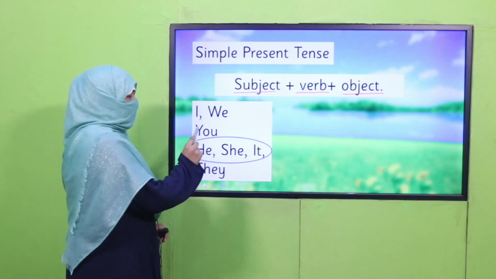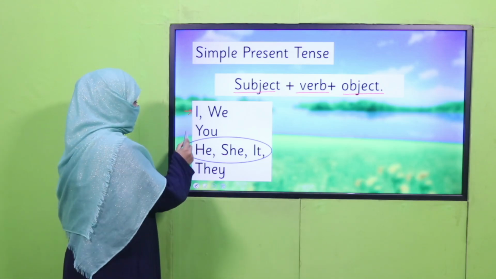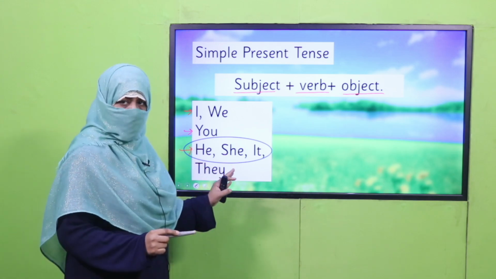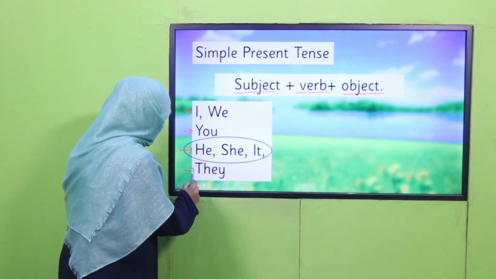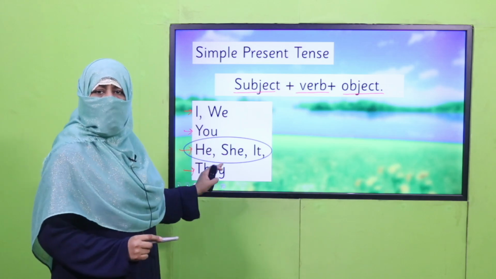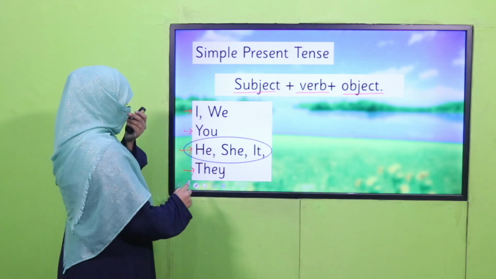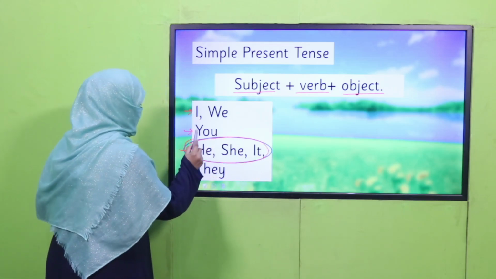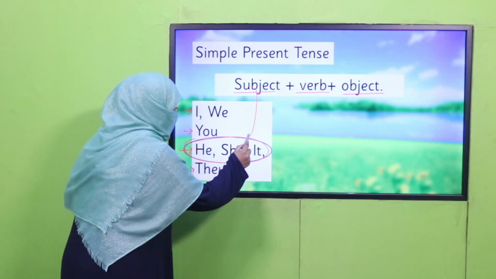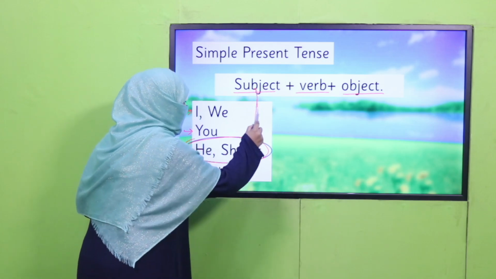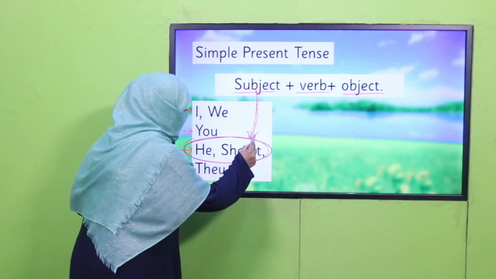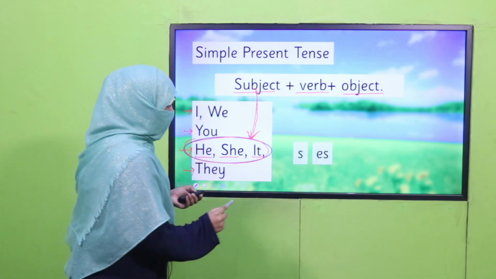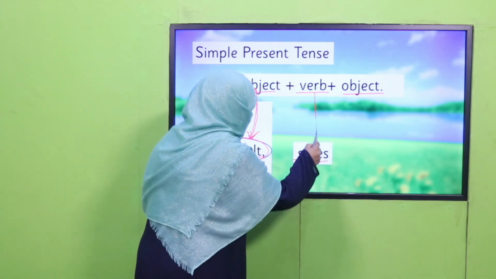Now, what can the subject be? The first person, I, we, second person, you, third person singular, he, she, it, or it may be any name. And they, when they are more than one. These are the possible subjects. But when your subject is he, she, or it, meaning third person singular, and the action is done by third person singular, you will simply add s or es with the verb.